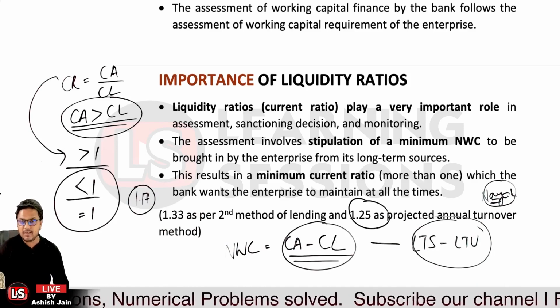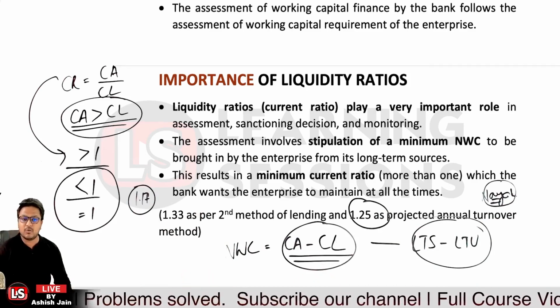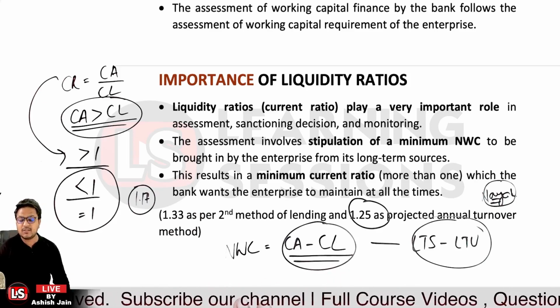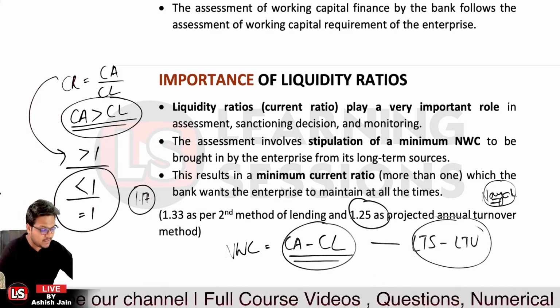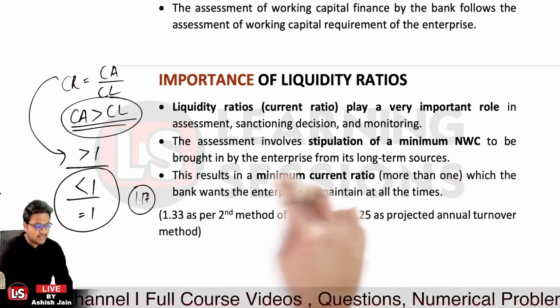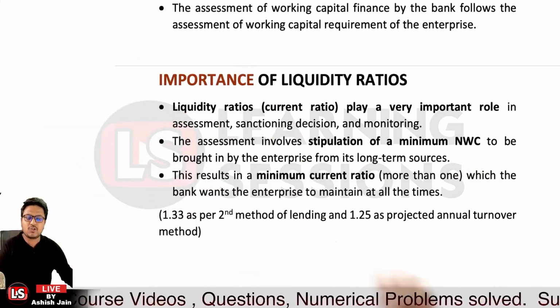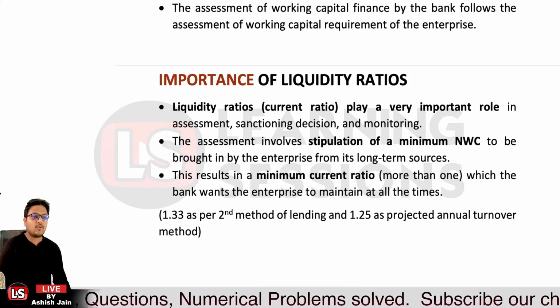So we'll be learning about the Tandon committee method 1, method 2, and further the Nayak committee method, and further the cash budget management system. So these are the methods that we'll be covering, but the important part to understand is that the minimum current ratio is to be maintained, and that can be presented as a stipulation while assessing the working capital requirements.